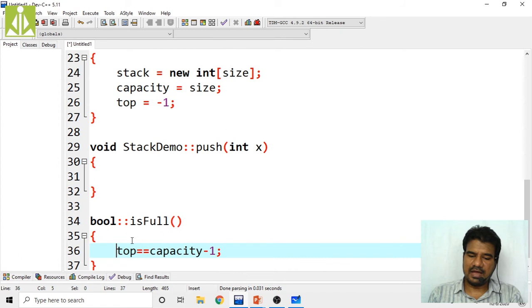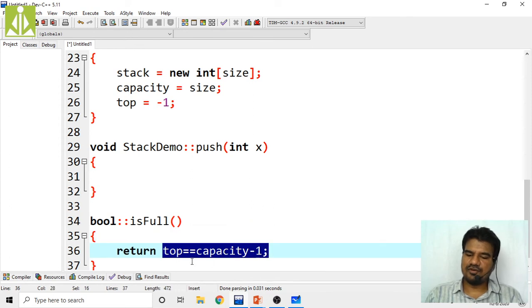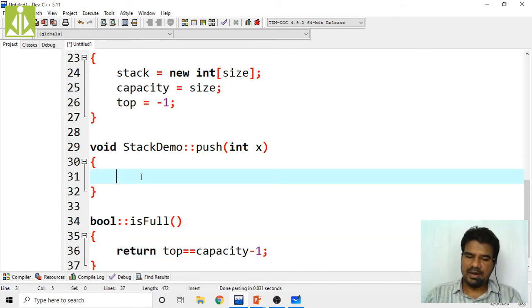This particular thing we have to return, because it is an expression. This entire thing is an expression. If top is equal to capacity -1, then it will become true, and that same value will be returned. If top is not equal to capacity -1, then it will become false, and that same value will be returned. So I have written my is full function, and immediately what I have to do is go here and call that function.